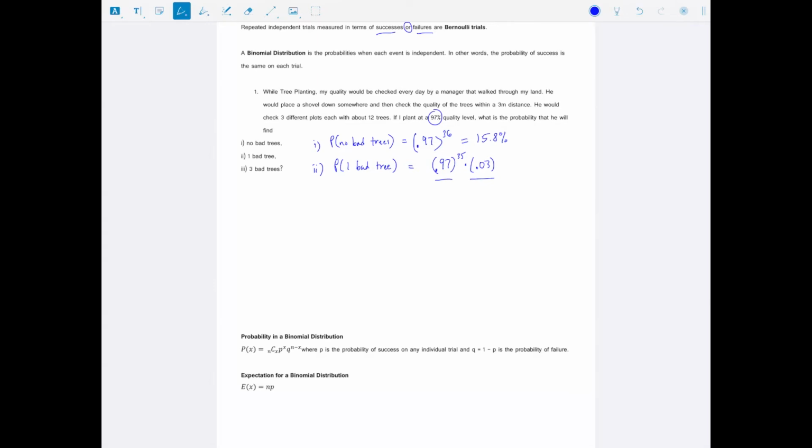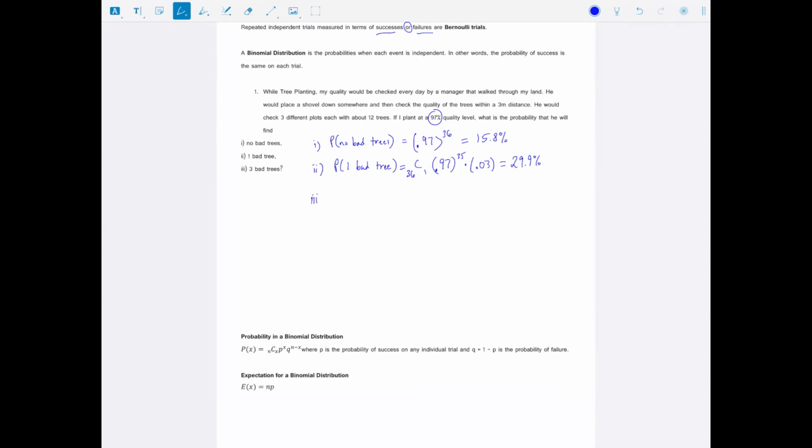So in how many ways could he find that one bad tree? Well, let's insert this right here. So let's put 36 choose 1, because any one of them could have been the bad tree. And 36 choose 1 times 0.97 to the power of 35 times 0.03 is equal to 29.9%.